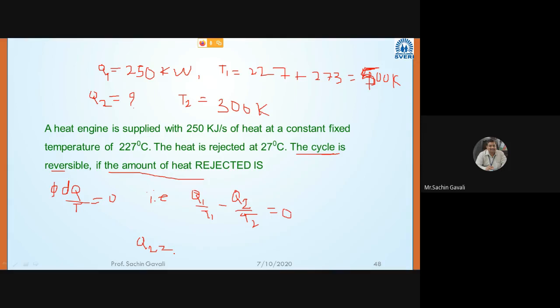150. But 150 what? Is it kilowatt or kilojoule per second? When Q2 is equal to 150 kilowatt, then and only then the cycle is reversible. Understood?